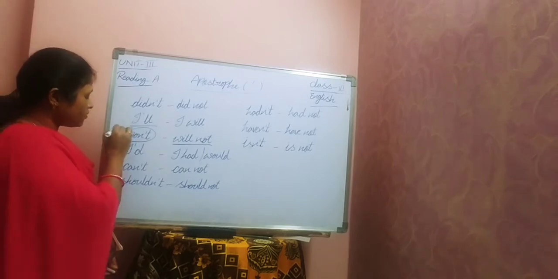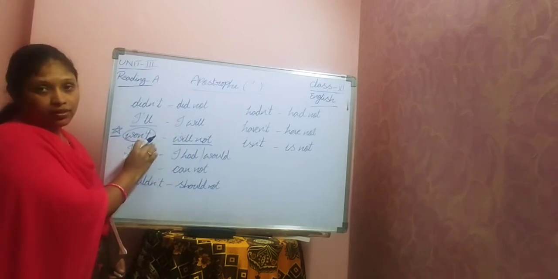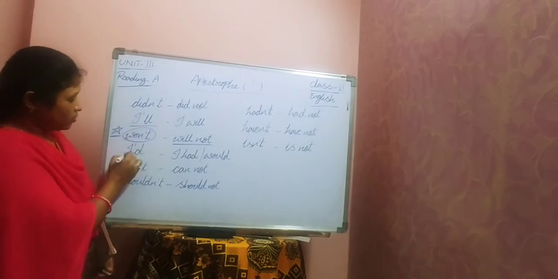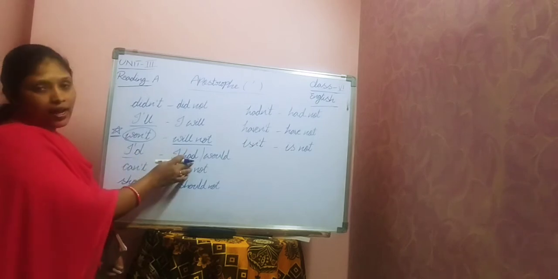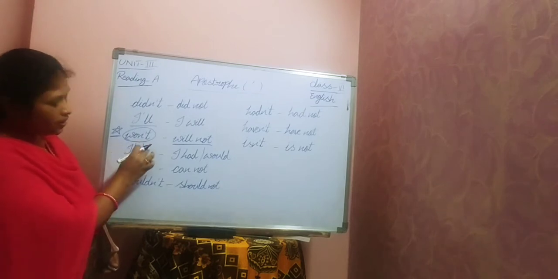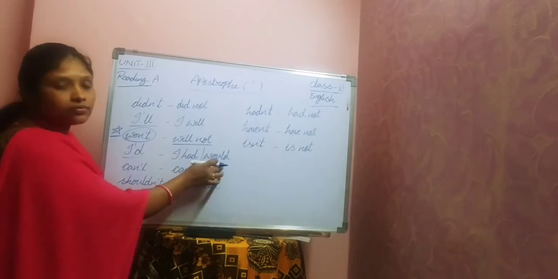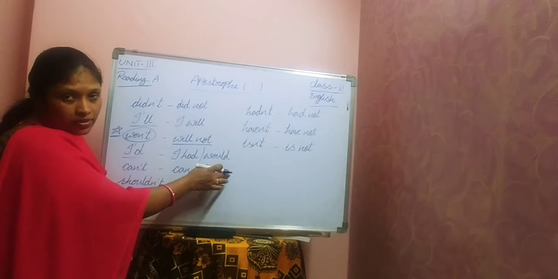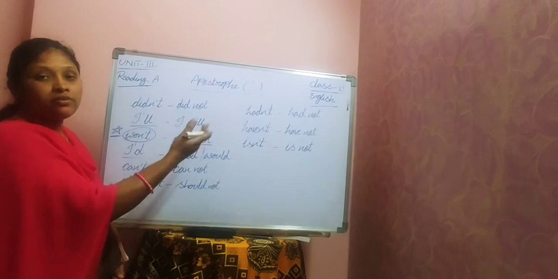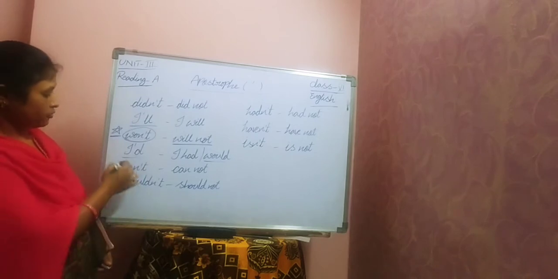This one is very, very important. Don't write willn't. What do we have to say? Won't, W-O-N apostrophe T. Next one is I had or I would. Observe this one. We just write I apostrophe D. That's it. It can be read as I had or I would, so it depends upon the sentence. If it is in past tense, we say I had. If it represents the future, we read it as I would. So be careful again here.